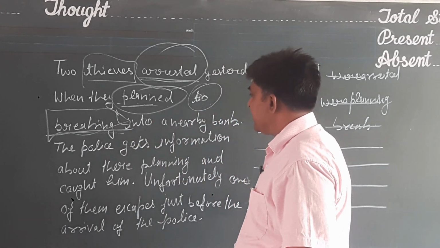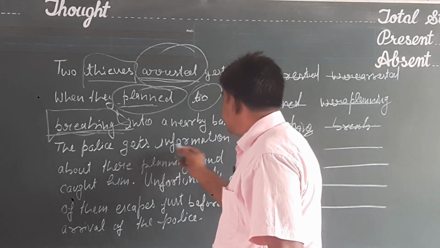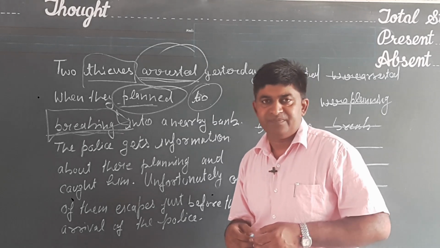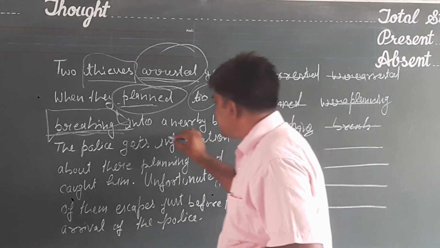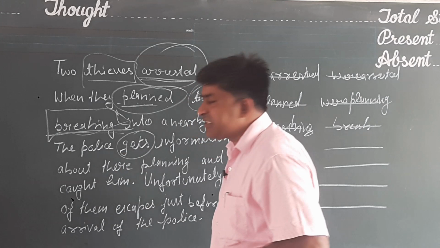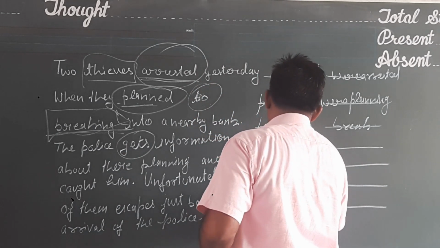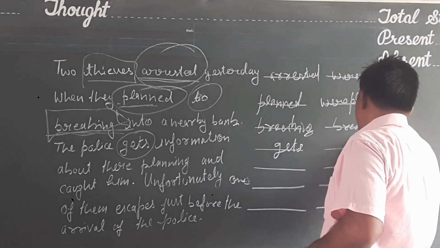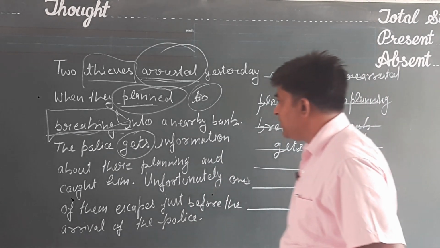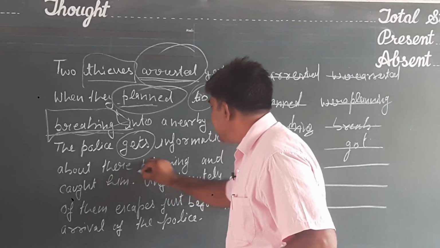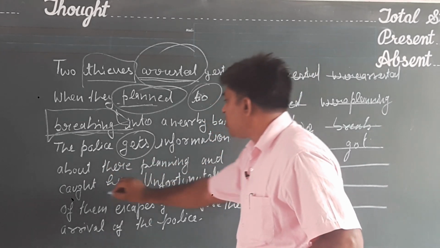Now let us take the next line. The police gets information, because the whole of the passage is in the past tense. So here it is gets, so it will not be gets but it will be got. Instead of gets we shall use got. So got is the right verb. The police got information about their planning and caught him.